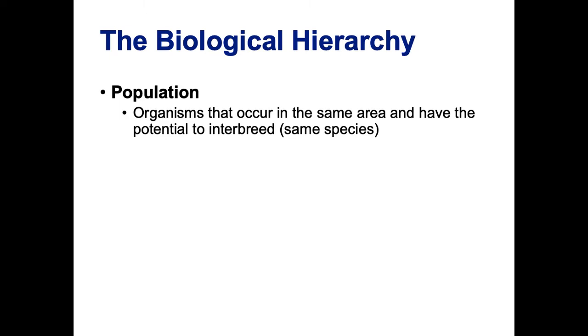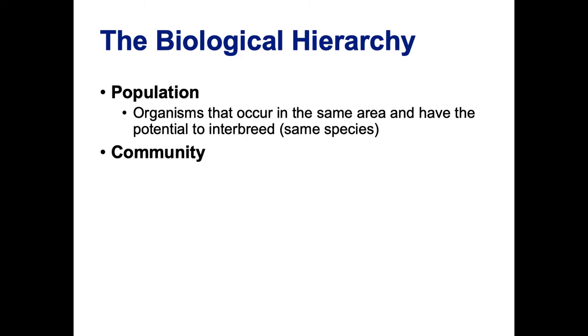So they're all of the same species. An example might be a group of deer that live in northern Louisiana, or a group of white oak trees. There are a bunch of different individuals of that species in a similar area.